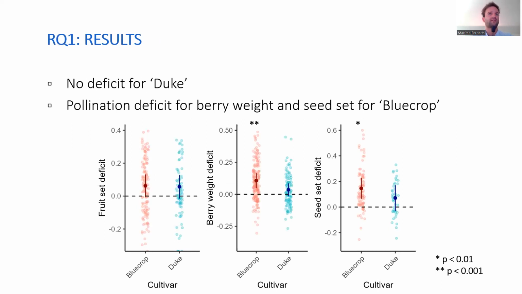We did not find a significant average pollination deficit for Duke for any of the pollination metrics. However, for Blue Crop, the other cultivar, we did conclude that there was an average pollination deficit for berry weight and seed set. As you can see on the middle figure and on the figure on the right, in red, the data of Blue Crop is indicated, and we see that the average of this pollination deficit is greater than 0, which is not the case for Duke.